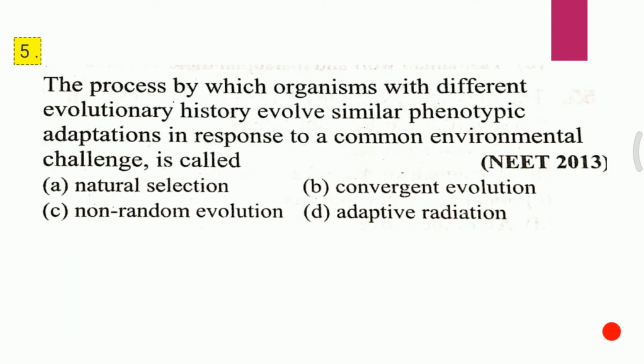Question 5. The process by which organisms with different evolutionary history evolve similar phenotypic adaptation in response to a common environmental challenge is called A. Natural selection, B. Convergent evolution, C. Non-random evolution, D. Adaptive radiation. And the answer for the fifth question is B, that is convergent evolution.